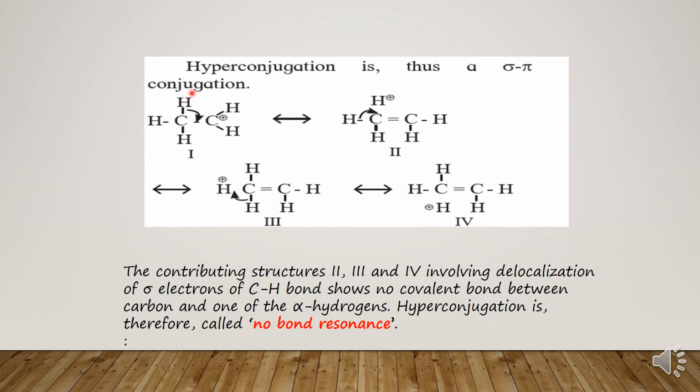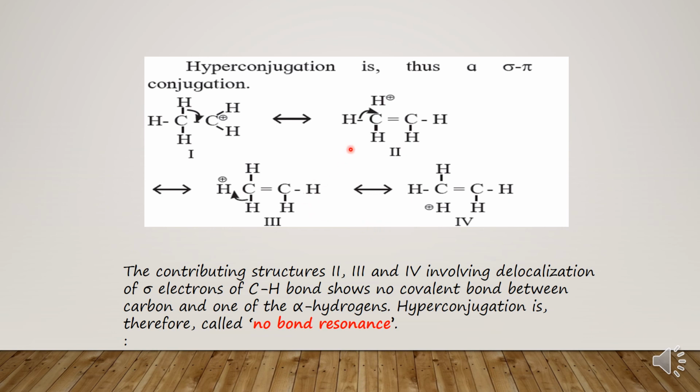Its electron is delocalized. It can be this hydrogen ion, it could be this hydrogen ion, and it could be this hydrogen ion also. You can see these are the different structures shown here, showing the hyperconjugation in the ethyl carbocation.